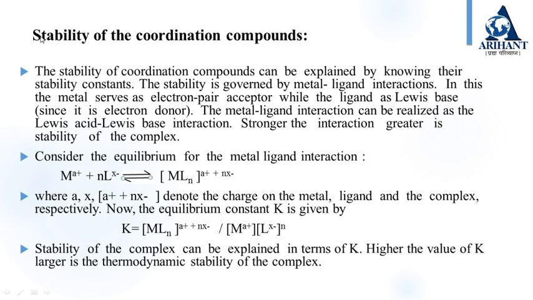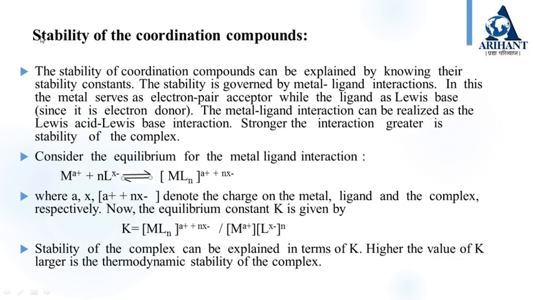Suppose a metal ion M having charge a plus interacts with ligand L having charge x minus to form a complex MLn with charge a plus plus n x minus. Here n is the number of ligands, and a plus, x minus, a plus plus n x minus denote the charge on the metal, ligand and the complex.